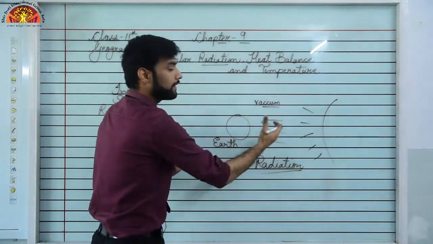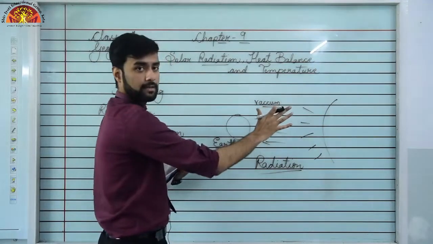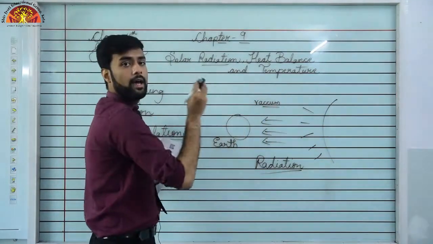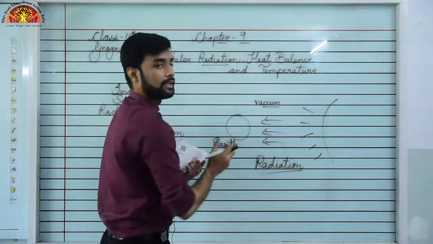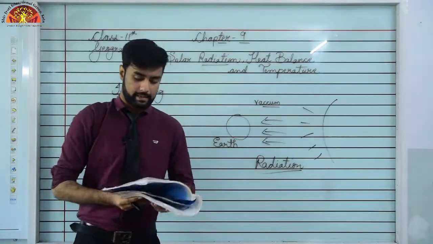So whatever energy we are receiving, a larger part of it is actually absorbed or reflected by the atmosphere, and only a very small portion of the sun's energy reaches our earth. Okay, so the atmosphere is actually very essential for us.